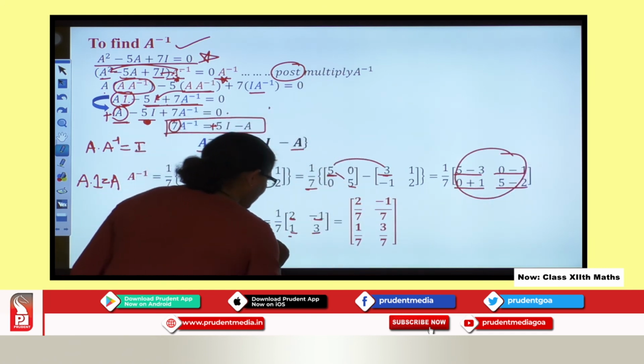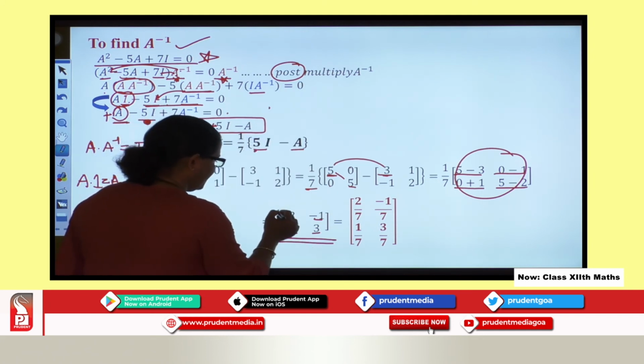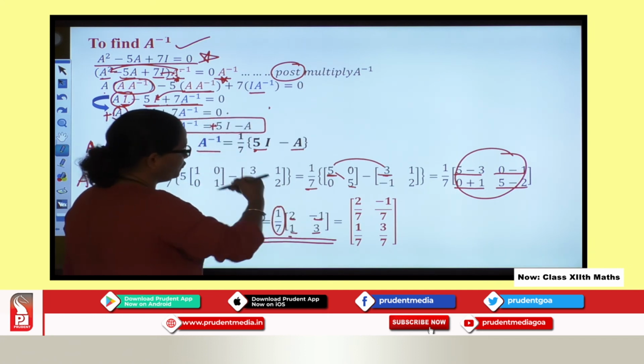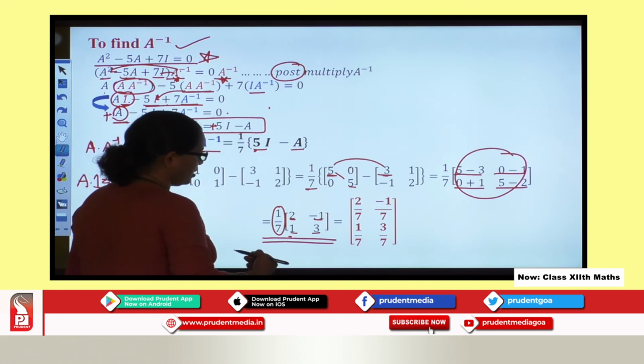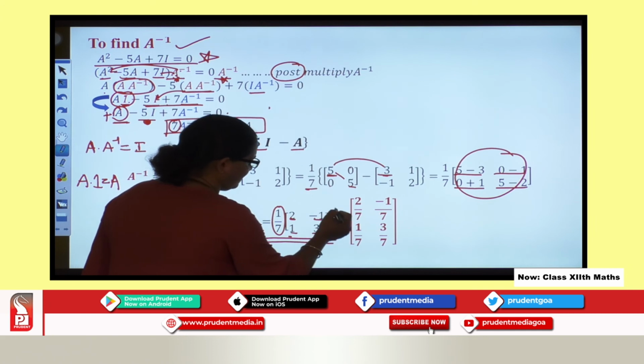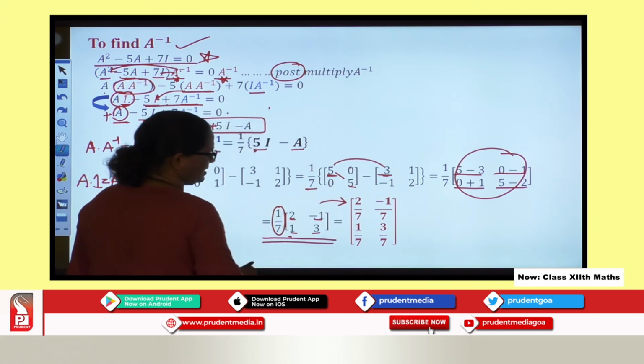Now it is always told to keep this constant out. Why? Because it is helpful for you to do further calculations when we proceed further. But if you multiply this 1 by 7 inside, no problem, you will get the matrix in this form.